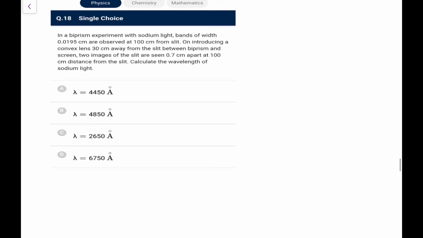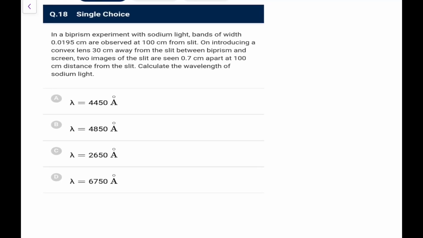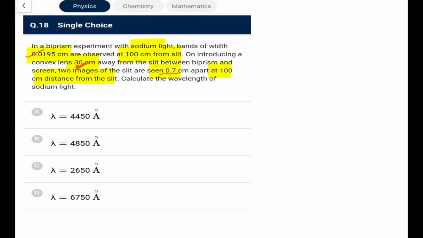Next. In a biprism experiment with sodium light, bands of width 0.0195 centimeter are observed at 100 centimeter from the slit. On introducing a convex lens between the slit and the screen, two images of the slit are seen 0.7 centimeter apart at 100 centimeter distance from the slit. Calculate the wavelength of the sodium light. This is a standard question, but it is generally not taught at our level. Students of 11th and 12th are generally not taught this, it is taught in college.